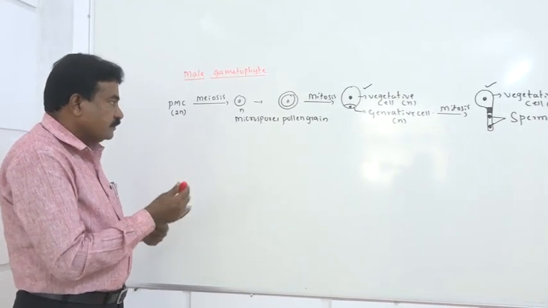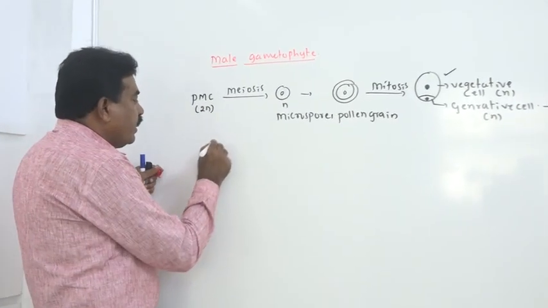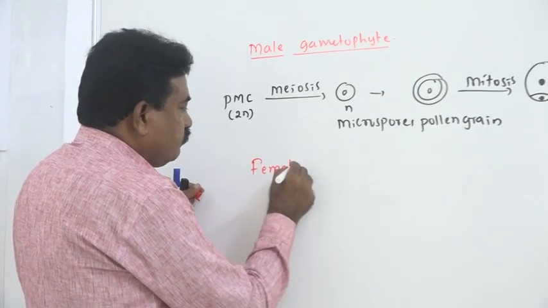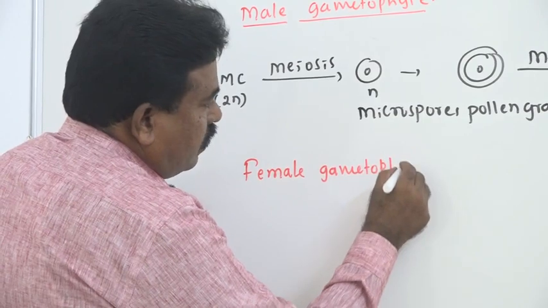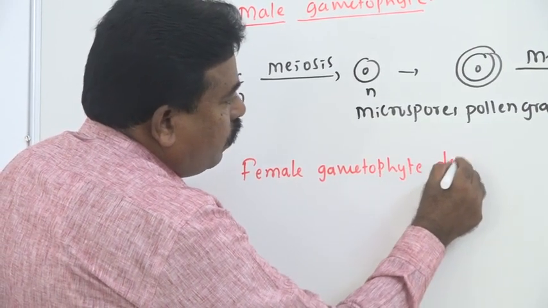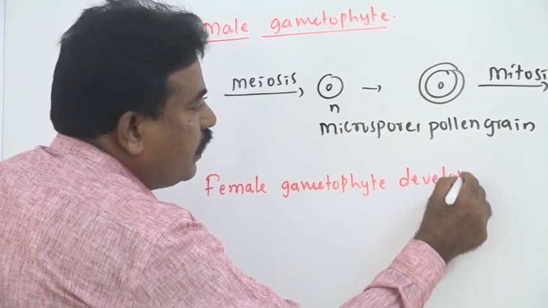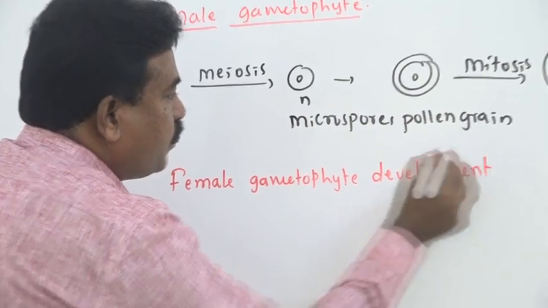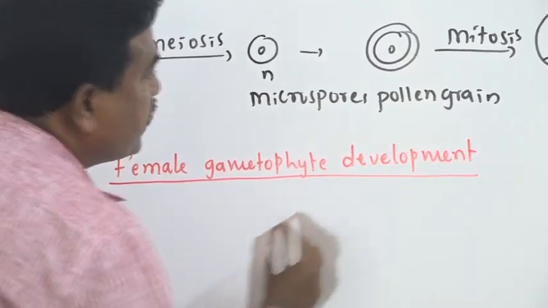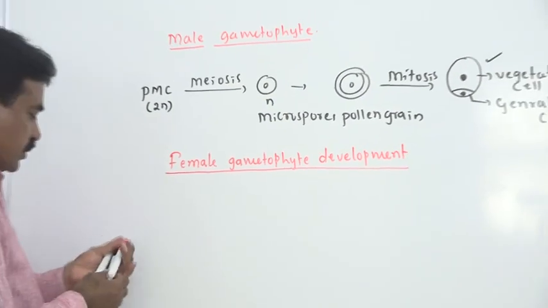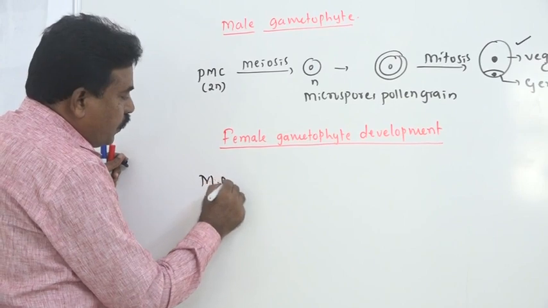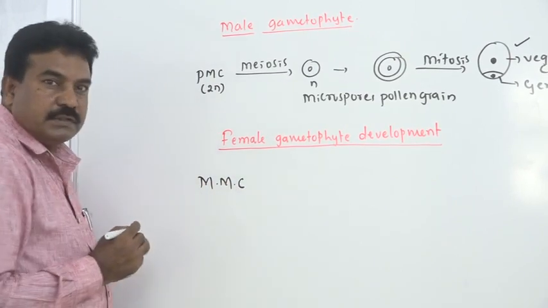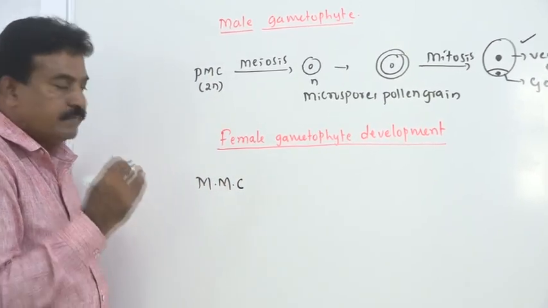If you consider the female gametophyte development, in the ovule, which we also call megasporangium, sporogenous tissue is there. That sporogenous tissue gives a megaspore mother cell, which we call MMC.